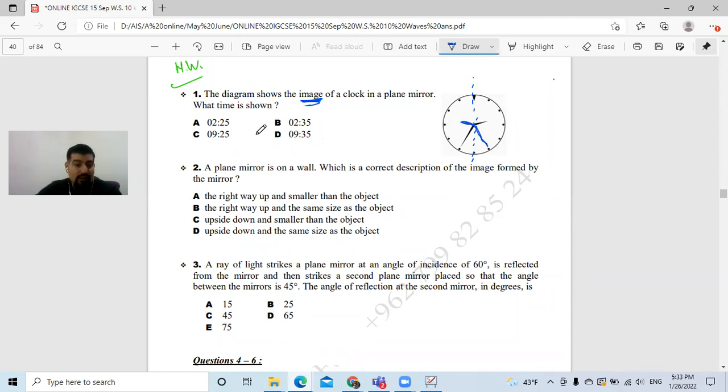It's 9:25. This is between 9 and 10. It's 9, and this is how much? 25. So the answer is C. It's obvious that it is 2:35, but it's not the reflection of the mirror. They say that it's a reflection of a mirror. Bring your ruler or your calculator and see the reflection of this clock from the ruler or from any smooth flat surface. You can see that it will be 9:25. So the answer is what? The answer is C.